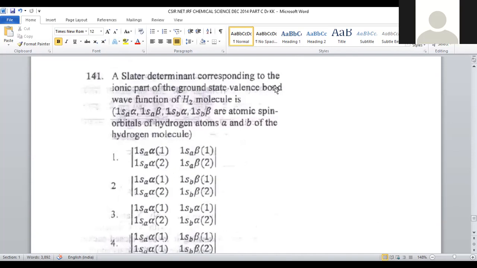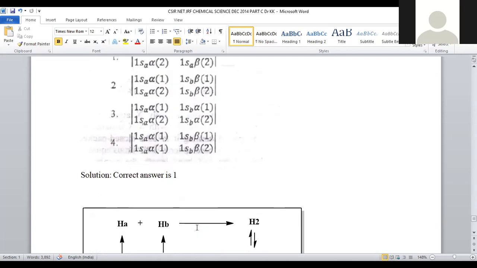A Slater determinant corresponding to the ionic part of the ground state valence bond wave function of the hydrogen molecule. 1sA alpha, 1sA beta, 1sB alpha, 1sB beta are atomic spin orbitals of hydrogen atoms A and B of the hydrogen molecule. A and B of the hydrogen molecule were given, right? So the Slater determinant corresponds to the ionic part of the ground state valence orbital. So the ionic part is to be predicted.